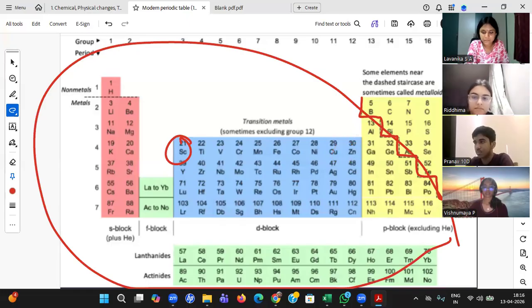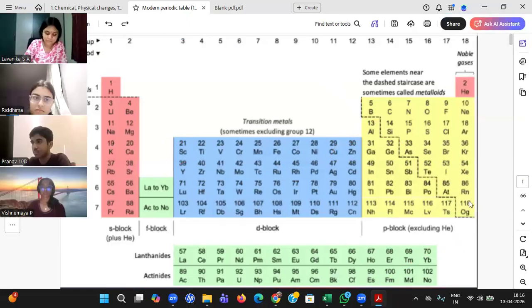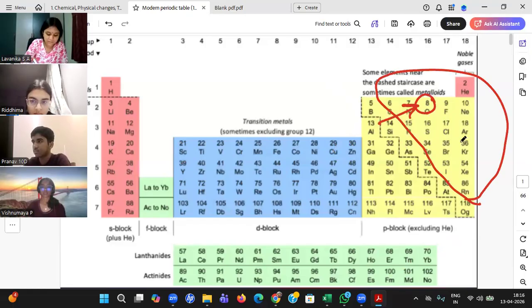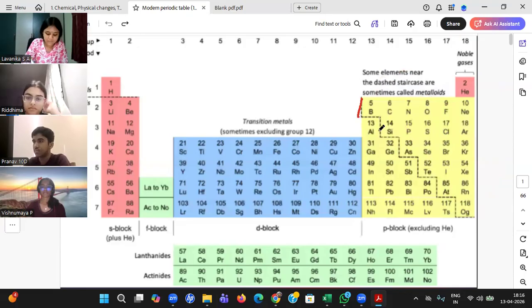Similarly, all the elements which are right to the dotted line are non-metals. Sir, what is this? It is right to the dotted line, non-metal. What is this? It is right to the dotted line, non-metal. All the elements which are exactly lying on the dotted line, silicon exactly lying, arsenic exactly lying, they are nothing but metalloids.